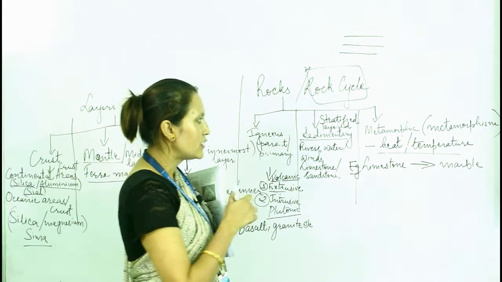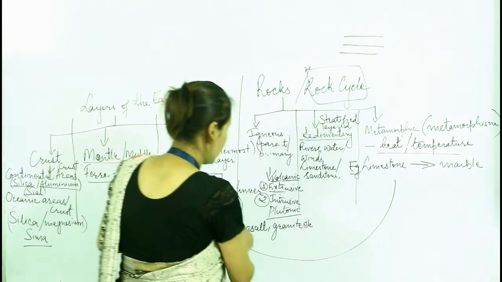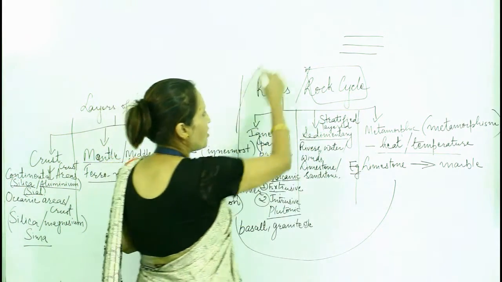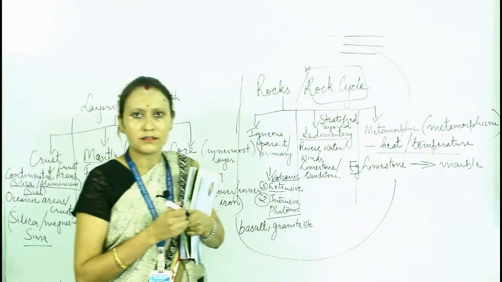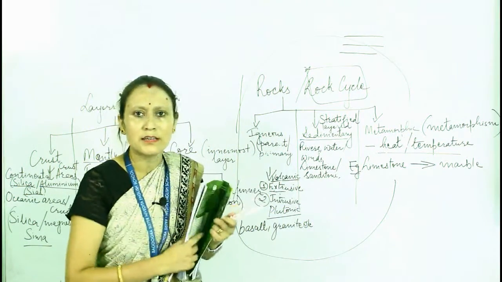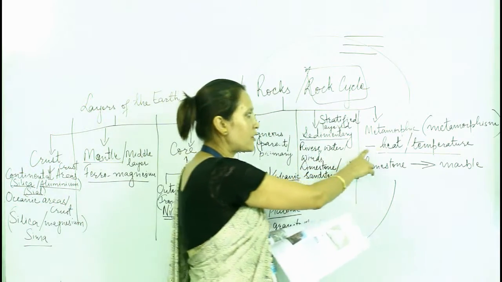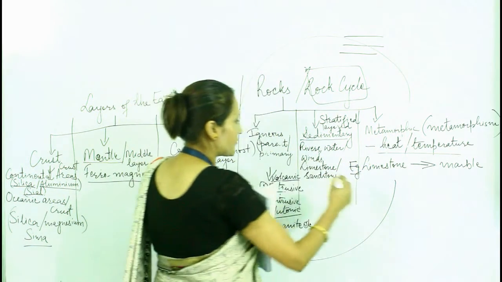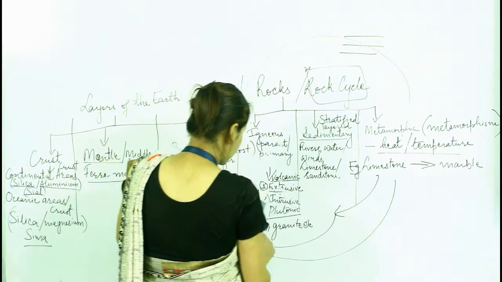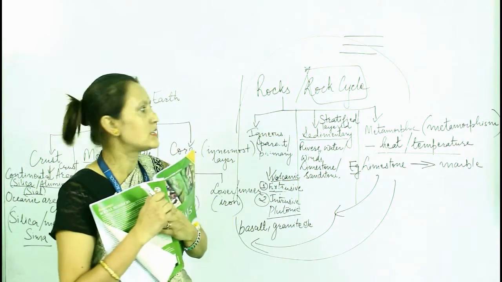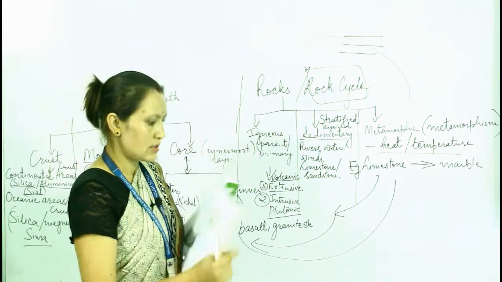Again it comes to igneous rock like this. So it forms a cycle, and this is known as the rock cycle. Understood? First igneous, sedimentary, metamorphic, and again from metamorphic, sedimentary, igneous. Okay, so these are the rock cycles.